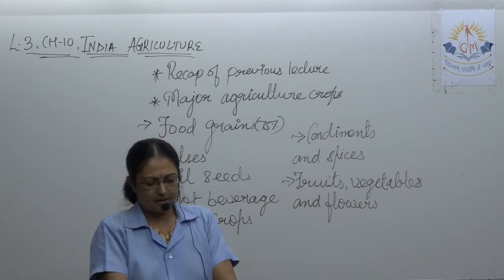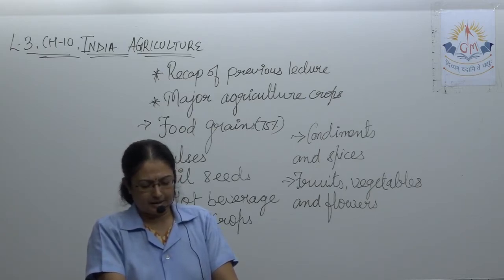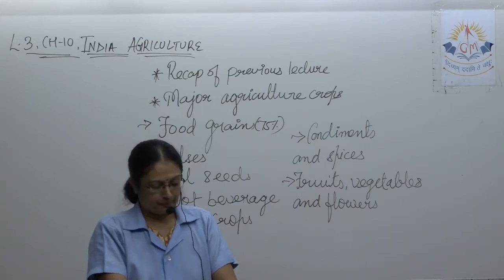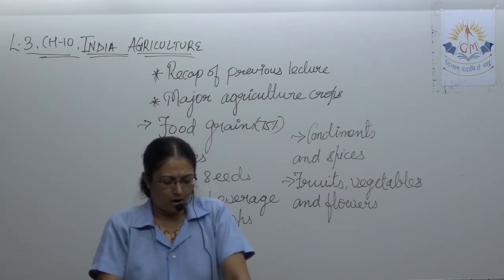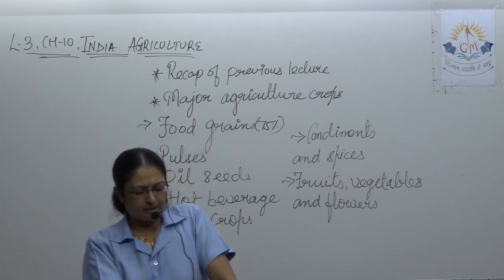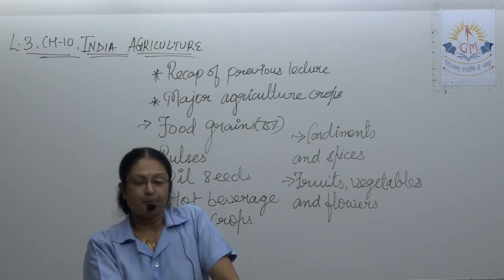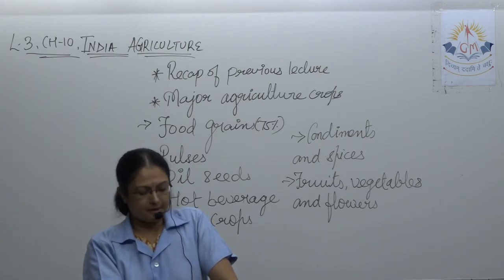Its use is increasing as animal fodder and in oil. Please underline it. It is also used for making popcorn and edible oil. Major states producing maize are Rajasthan, Uttar Pradesh, Bihar, Madhya Pradesh, Punjab, Jammu Kashmir, Himachal Pradesh, Karnataka and Andhra Pradesh. In Gujarat, maize is grown more in Panchmahal, Dahod, Sabarkantha and Aravalli districts.